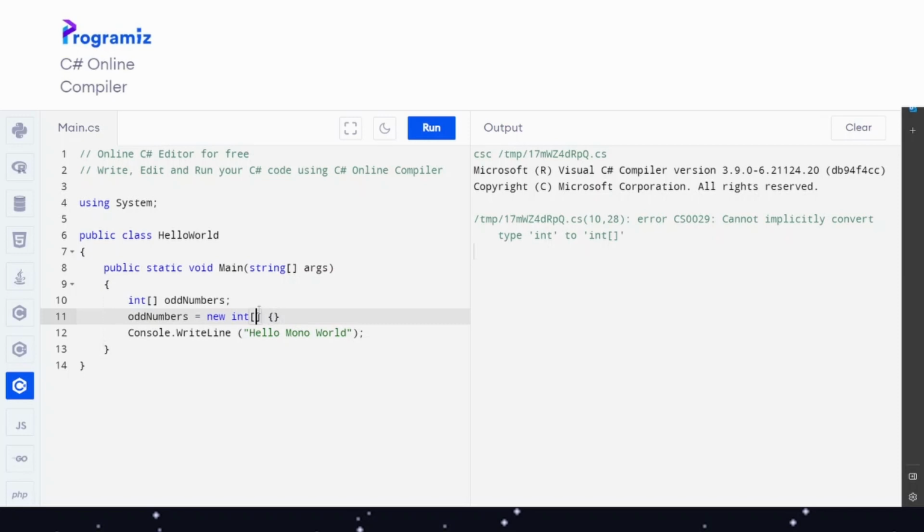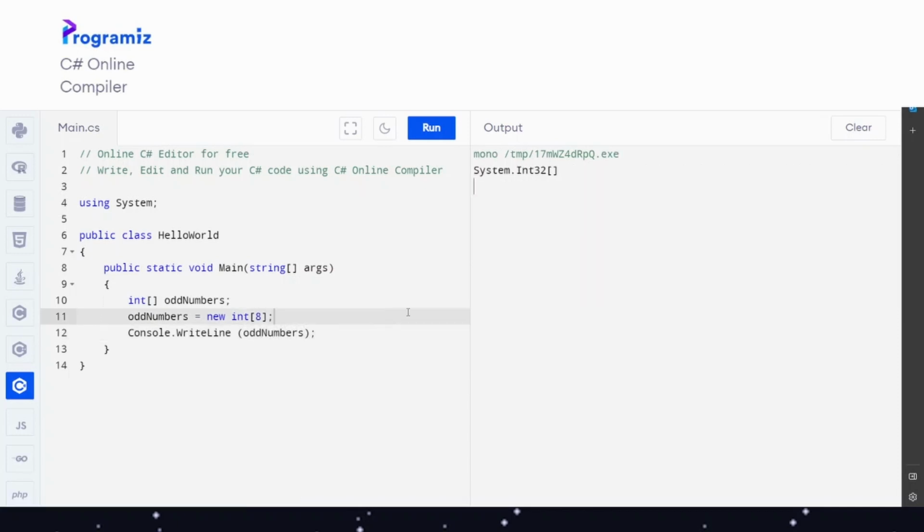There's another way too, where you can just write down new int 8. This creates an empty array of 8 numbers with the value of 0. If I say oddNumbers, then you will see that it is a System.Int32 array. The problem is that oddNumbers cannot specify in itself which number we need. So what we need to do is technically the same: oddNumbers, open brackets, and then let's say oddNumbers at the place of 5. You will see that it will be 0, okay?